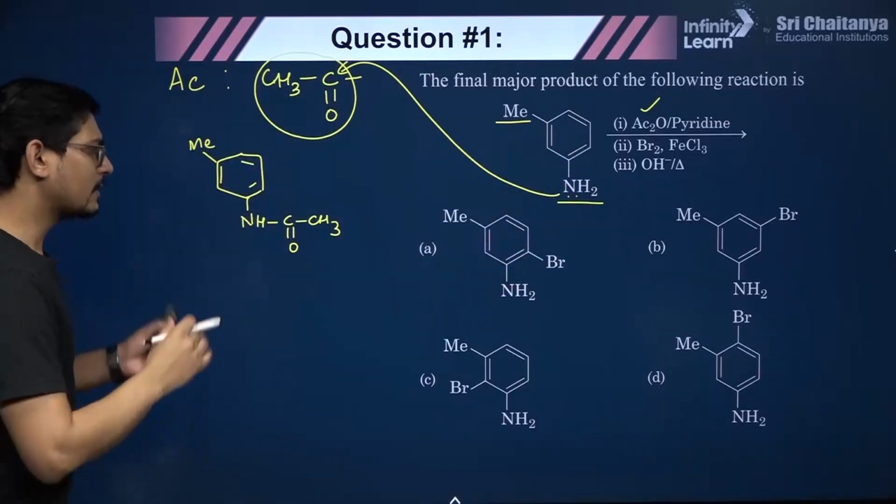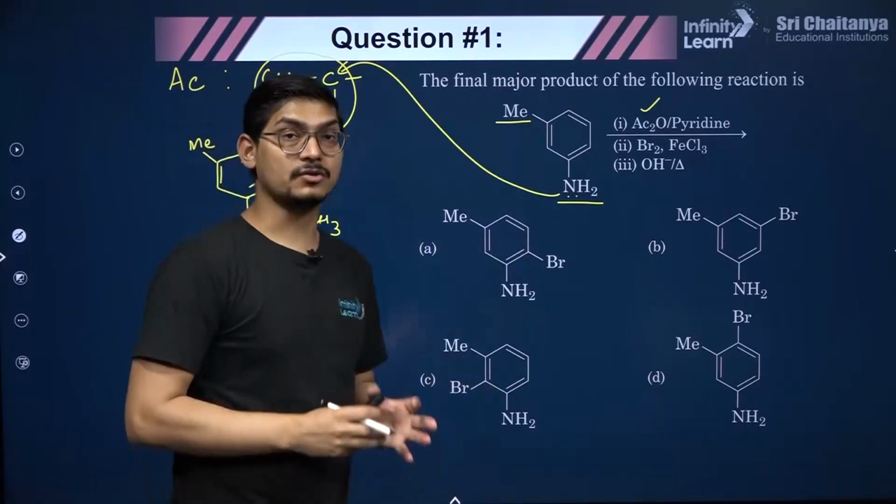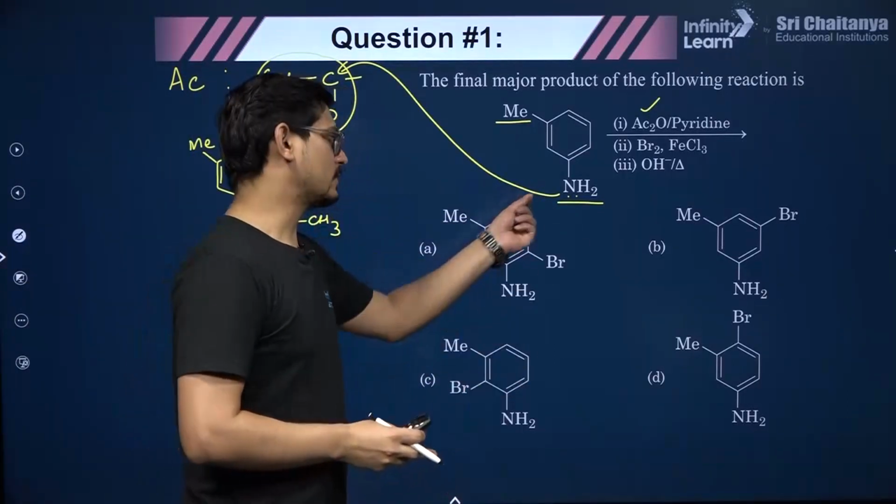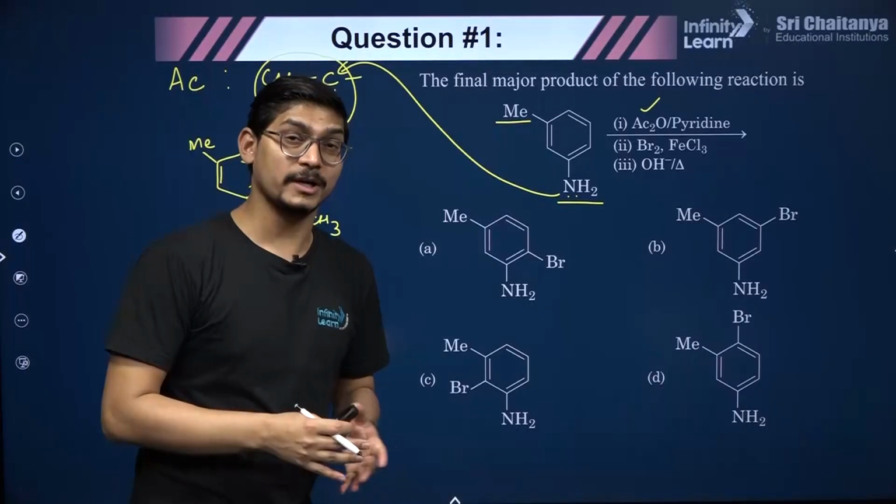Okay, now what is the effect? NH2 is a very strongly activating group, right? Because it has lone pair and nitrogen is not so electronegative.